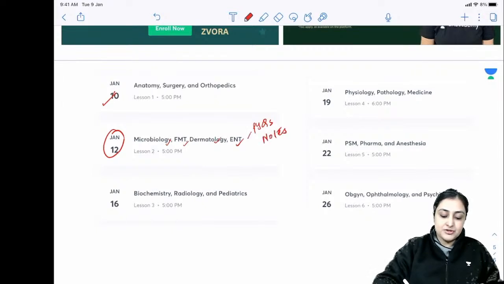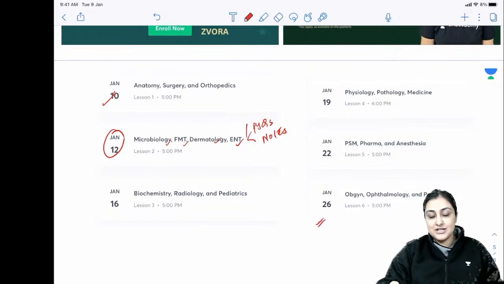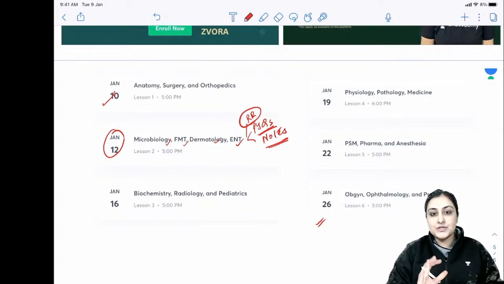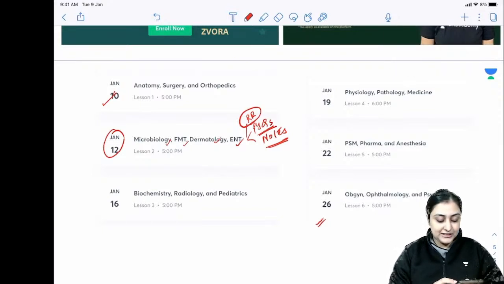So the three-pronged approach, if you do this, would act as a very, very rapid revision of all of your 19 subjects, such that by the end of 26th Jan or by the end of January, even if you have backlog, by the end of say 10th of February, you want to wrap up all 19 subjects, making sure that you have seen the rapid revision which I have taken, you've done previous year questions, and you've also quickly scanned through your notes. These are the three resources we now want, coming together by the end of January or February 10th. We want everything to come together.